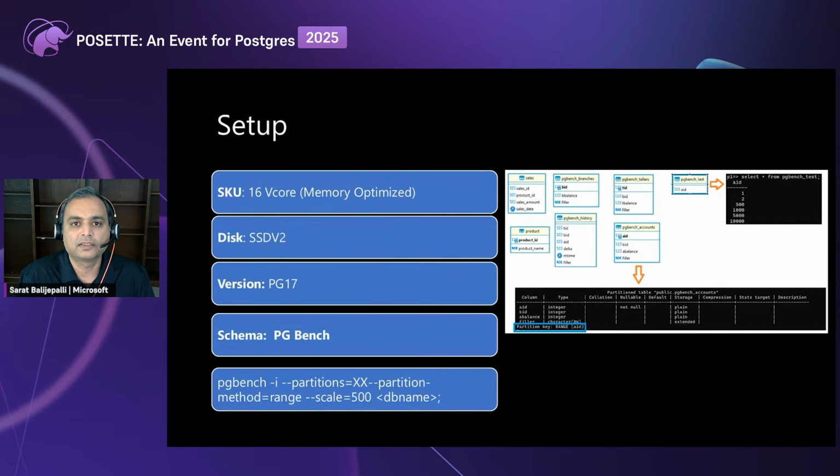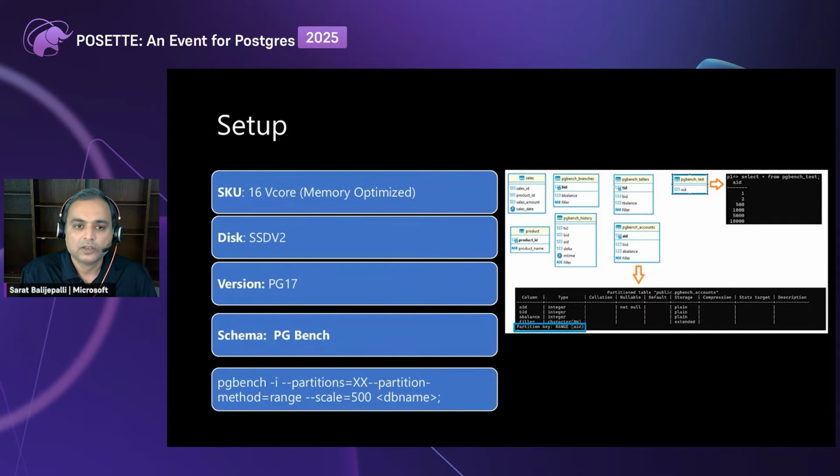Each database has a different number of partitions on the pgbench accounts table. So database 1 can have 150 partitions. Database 5 can have 10,000 partitions. And I've used all this information to come up with some of the queries and some of the tests or experiments that I've done to show some of the common challenges that we face for partitioning.